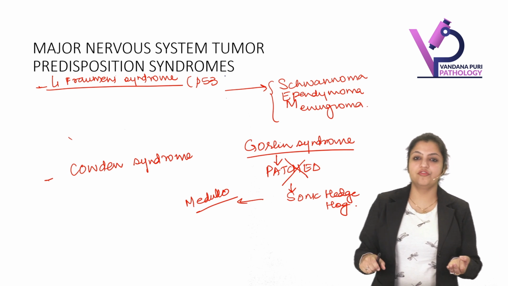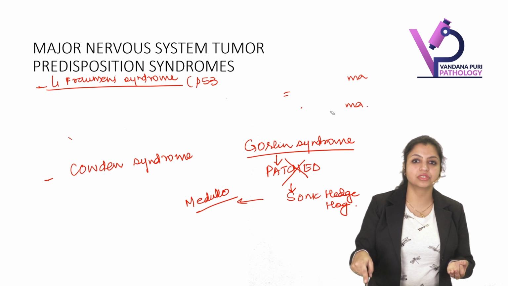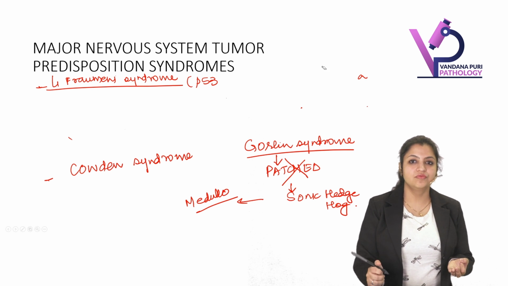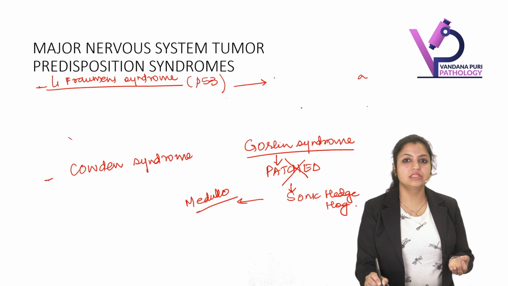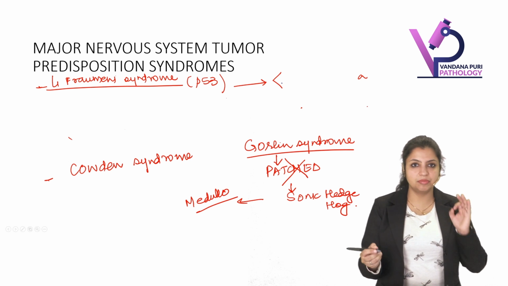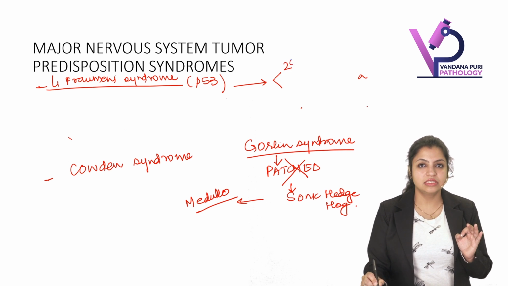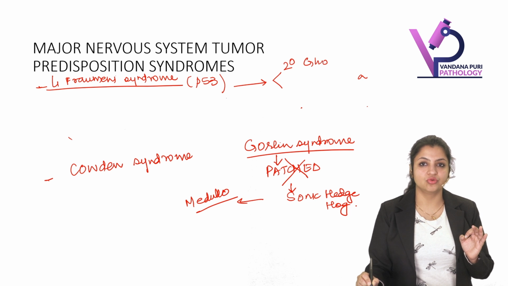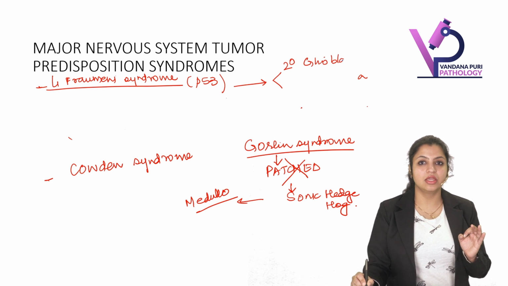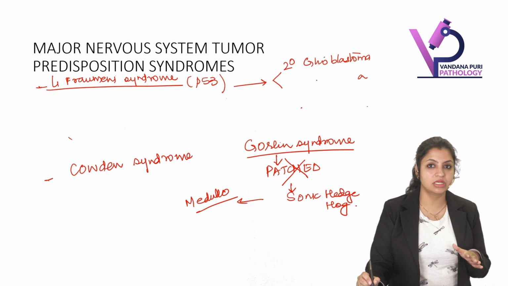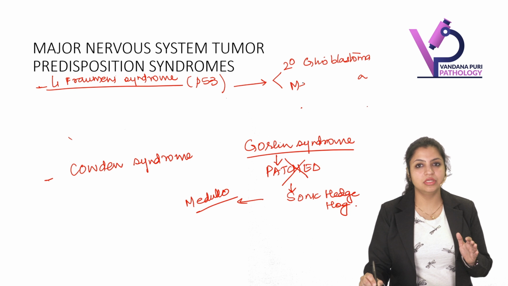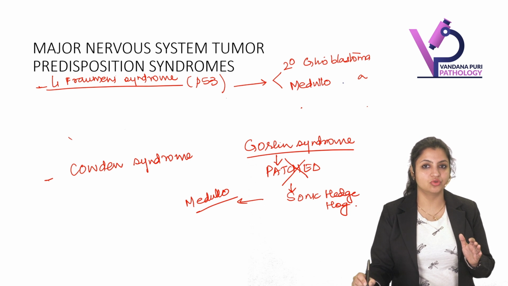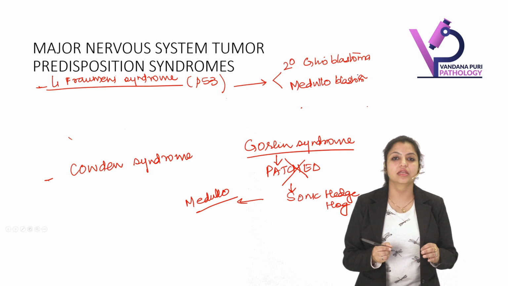Mutation or deletion of P53. Person is born heterozygous for P53. So this is associated with many tumors, but typically which you should remember, secondary glioblastomas, and also medulloblastomas.